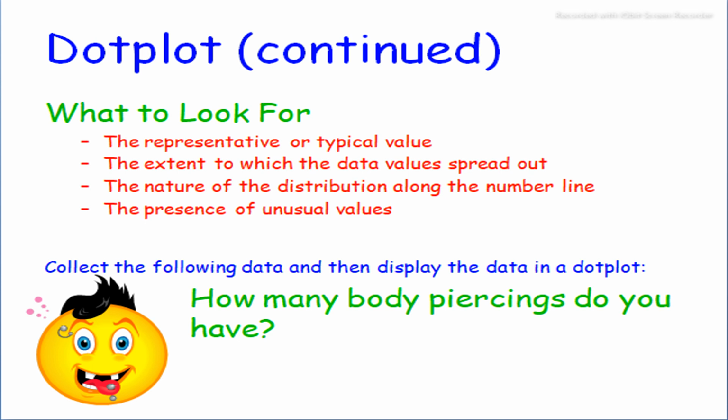And the fourth, very interesting one, is the presence of unusual values in the dot plot. Collect the following data and then display the data in a dot plot, like how many body percents do you have,